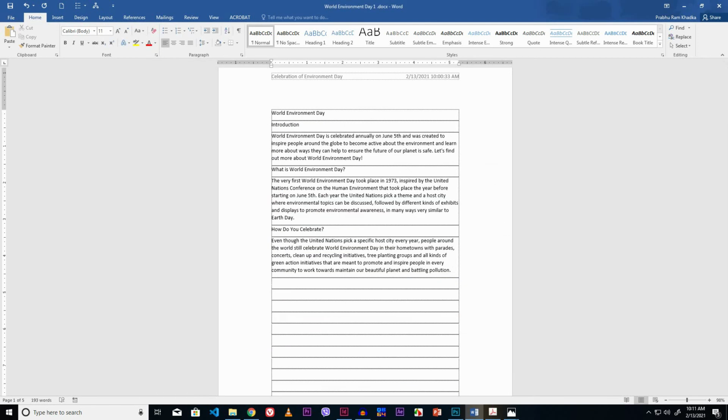Now let's try to test the autocorrect feature. I like to type ENBIR. Let's look here. This word is replaced with environment. Now I like to type NEP. It is automatically corrected with Nepal. Now I like to type STU. Look here. It comes that a student. In this way we can add the autocorrect feature in the MS Word.